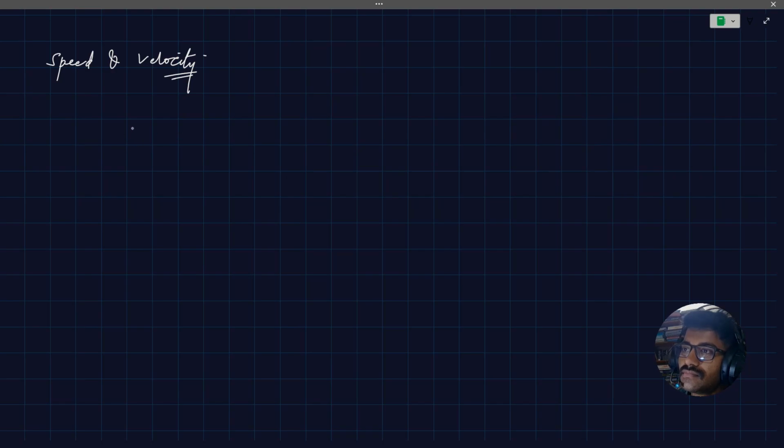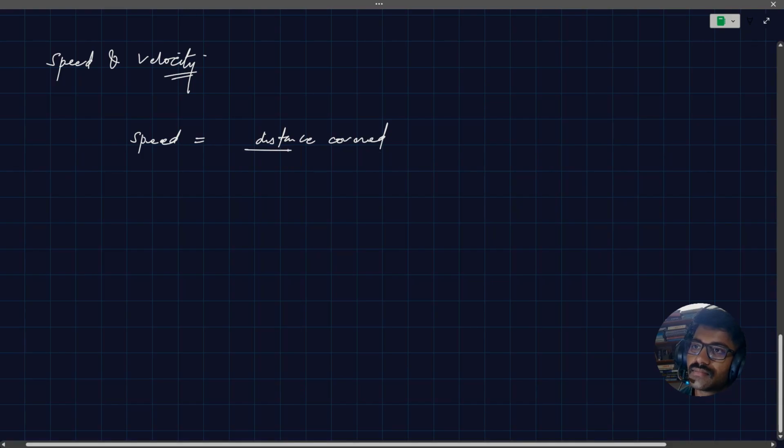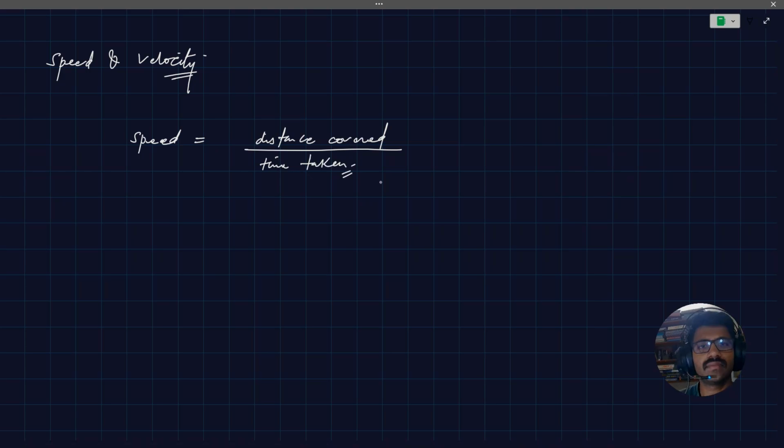So, if I want to calculate the speed, it will be just the distance covered over the time taken. That's it. And a similar thing follows for velocity as well. Velocity is displacement over time.